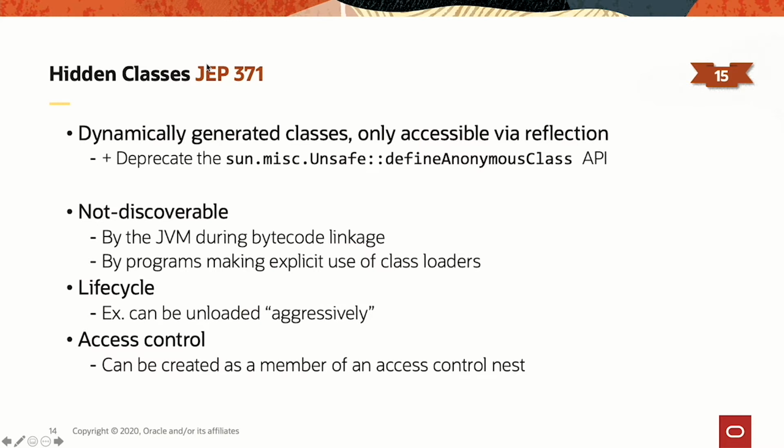A hidden class has basically three core properties: discoverability, or I should say non-discoverability, lifecycle, given that we see that frameworks tend to generate a lot of classes at runtime, we need to dispose of those classes as quickly as possible so they can be unloaded aggressively. And last but not least, access control. So we can put access control on top of those classes. And this is done using the access control nest that was added in JDK 11.